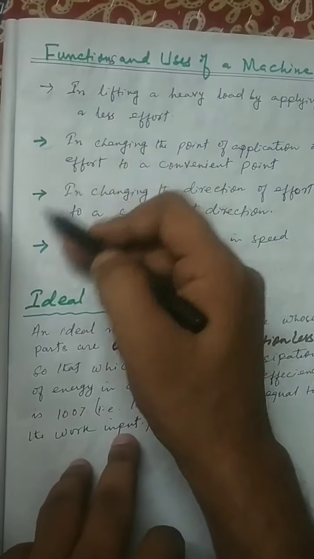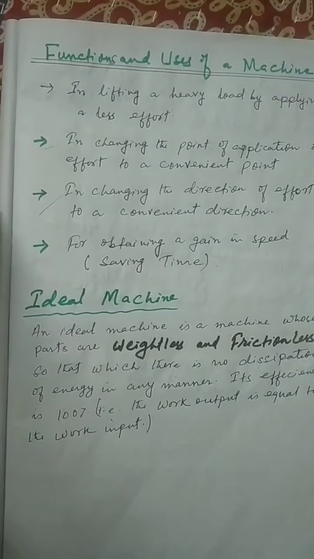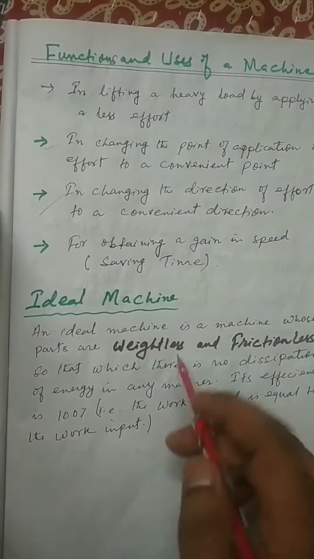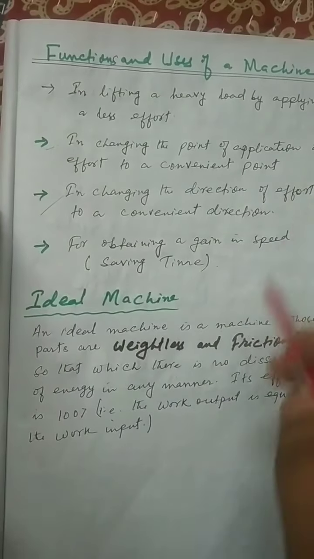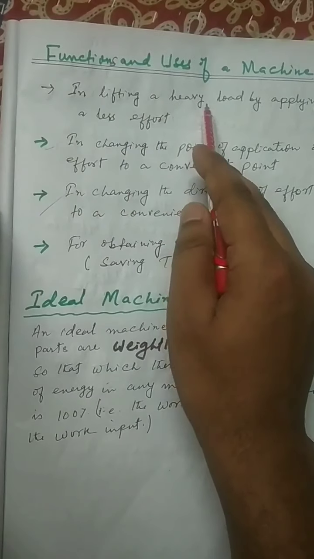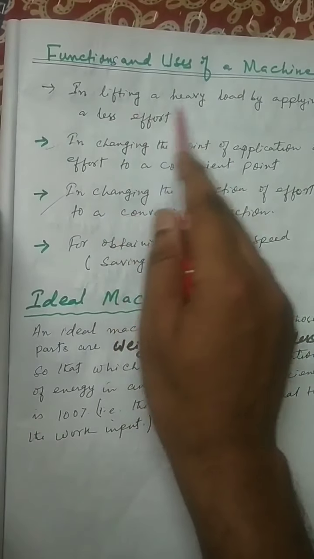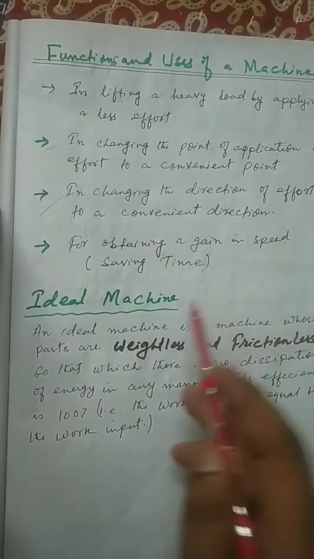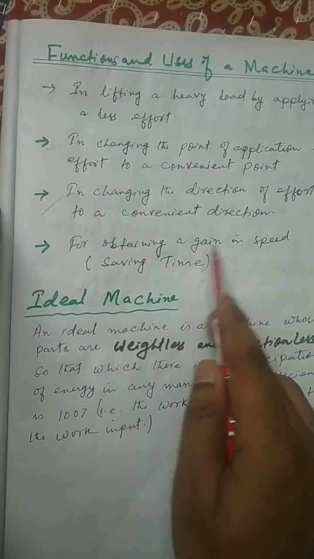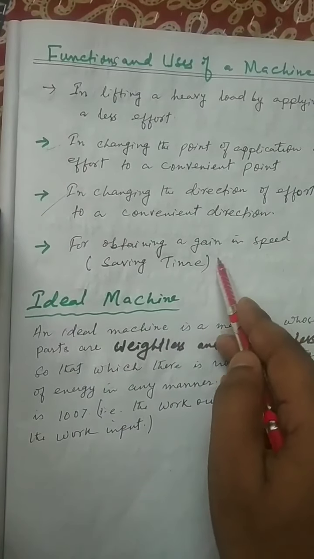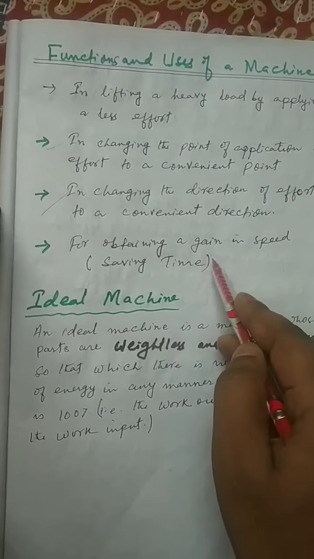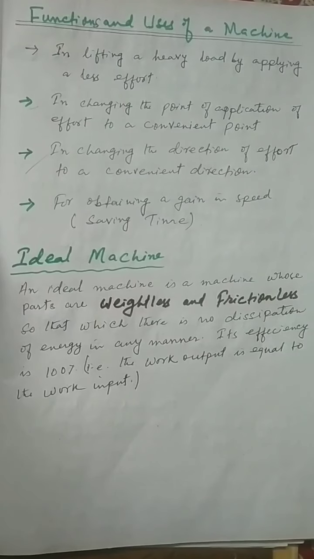We will discuss these points in the next video. Here the 2 most important points are: number 1, lifting a heavy load by applying a less effort; and number 2, obtaining a gain in speed or saving time. We will do our work faster or save our time with the help of machine. So these are the uses and functions, or importance, of machine.